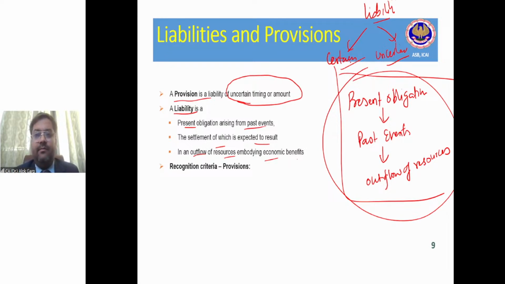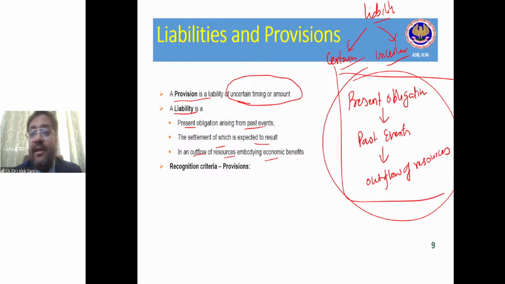So in that case, Sumit is saying to him, boss, as per the requirement of Ind AS 37, since you are not aware or certain about the timing or amount, that is why it is not your trade payable. It is not your accrued expenses, but you have to create a provision on the basis of best estimate.